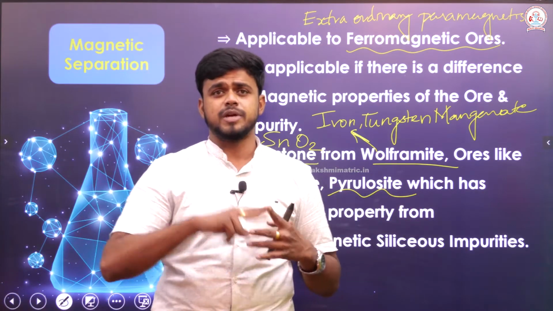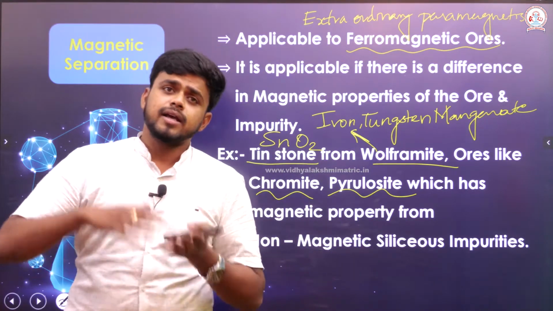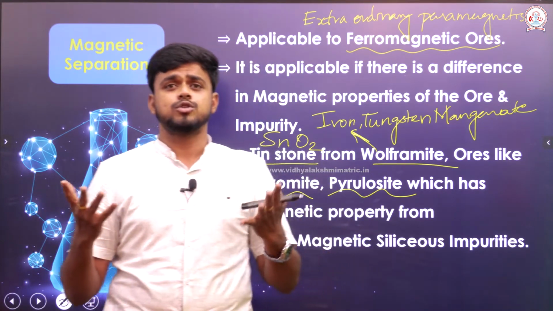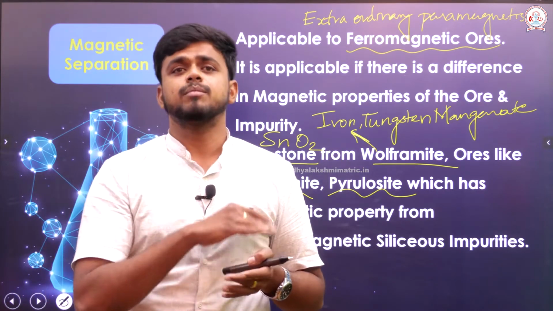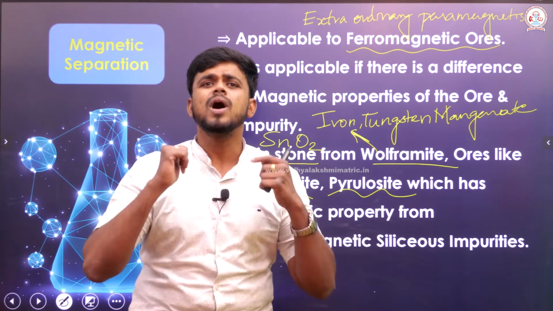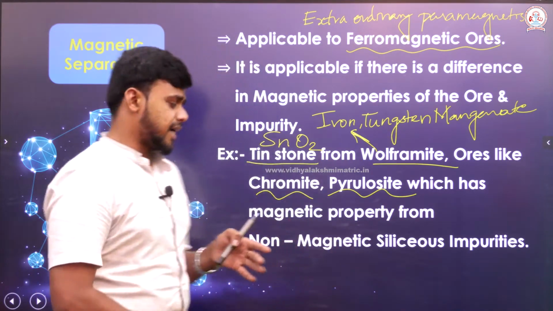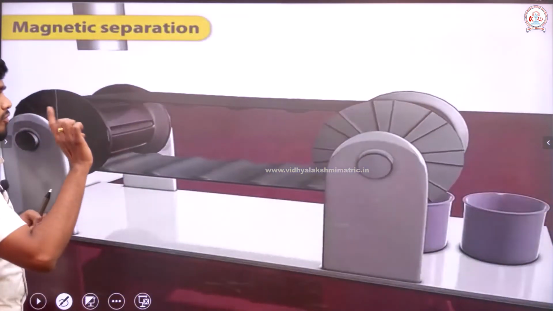There must be a difference between the magnetic property of the metal of interest and the impurity. Both magnetic properties should differ. An example can be tin stone or wolframite, etc. How are we doing it, sir? Right. We are going to see that with the help of a video.